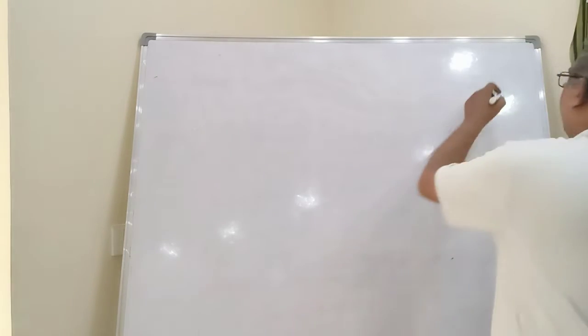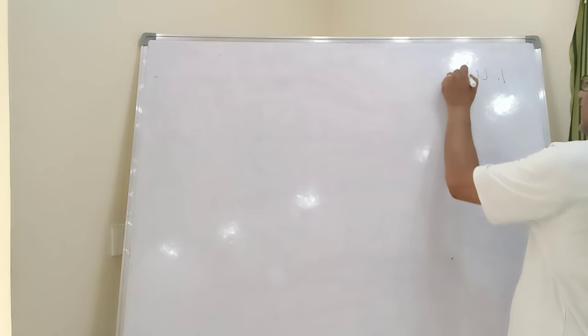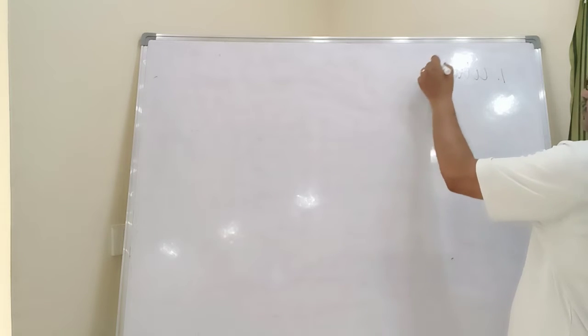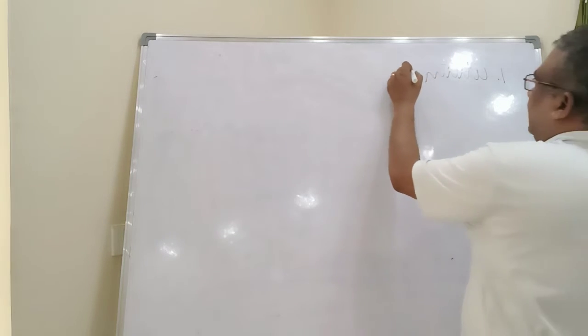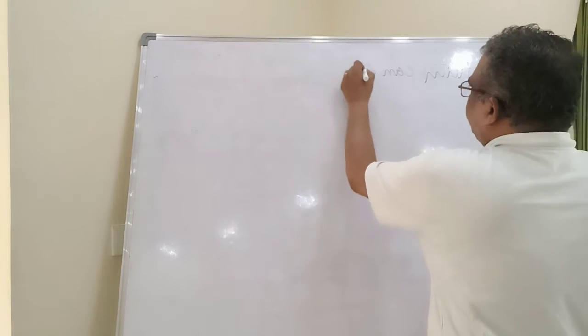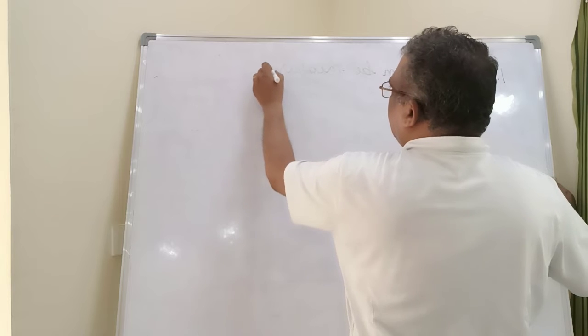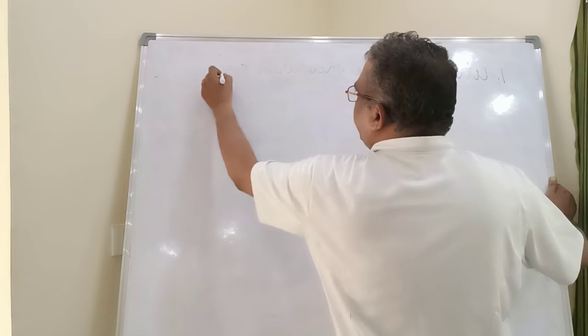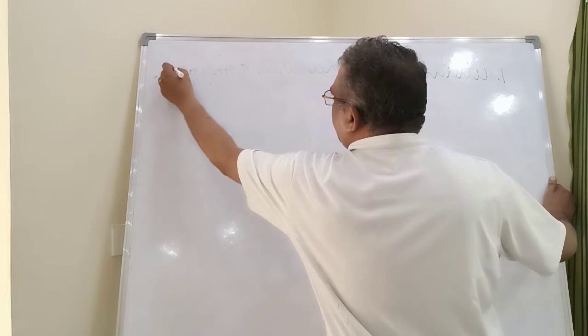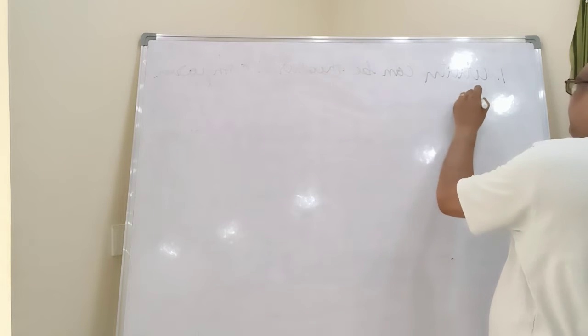Say the first one: utility can be measured and compared and added.